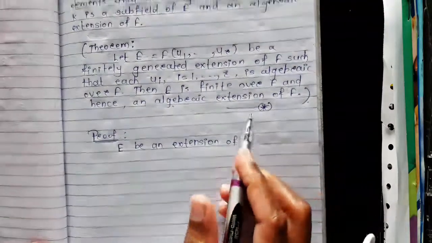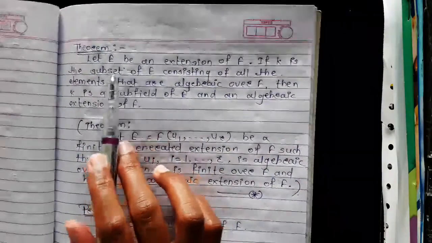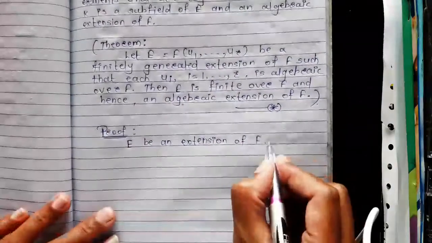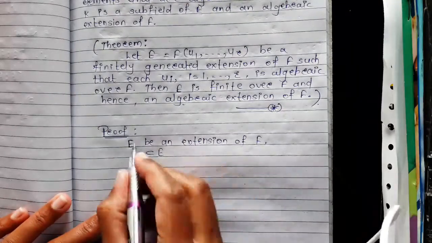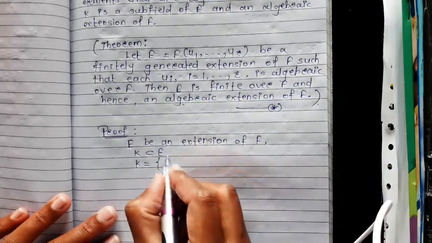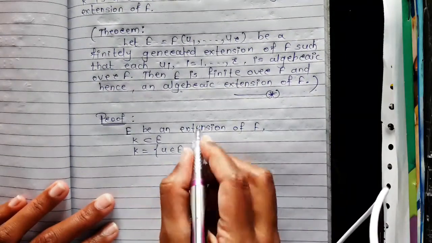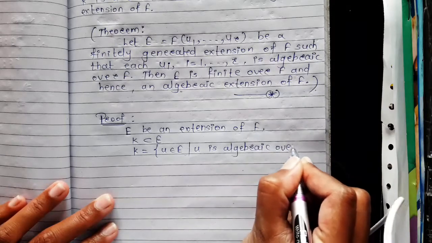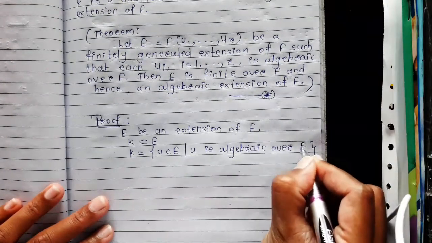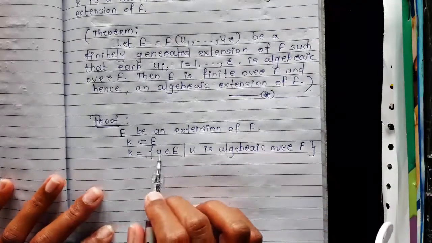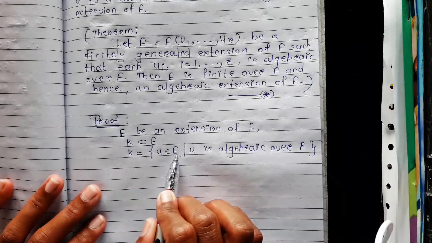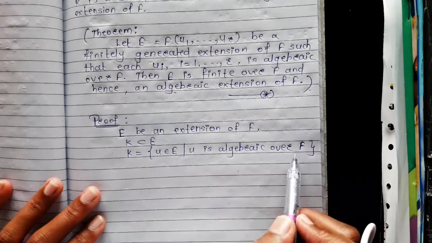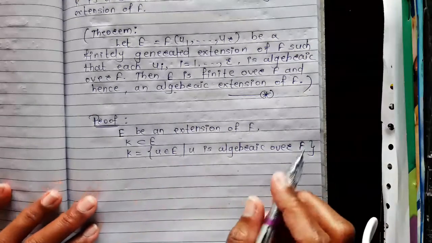E is an extension of field F, and K is the subset of E consisting of all the elements that are algebraic over F. That is, K is equal to the set of all elements u belonging to field E such that u is algebraic over the field F. It means there exists a non-constant polynomial over this field F such that u is a root of that polynomial.